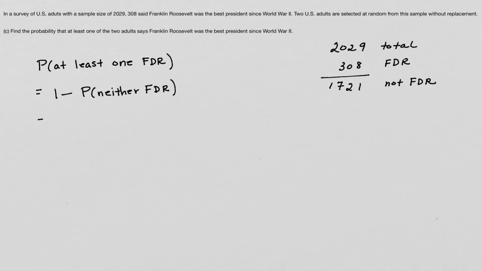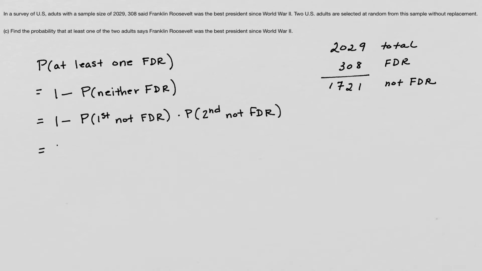Okay. To calculate that, we're going to take the probability the first doesn't like FDR times the probability the second doesn't like FDR. Or not that they don't like him, they just don't think he was the best.